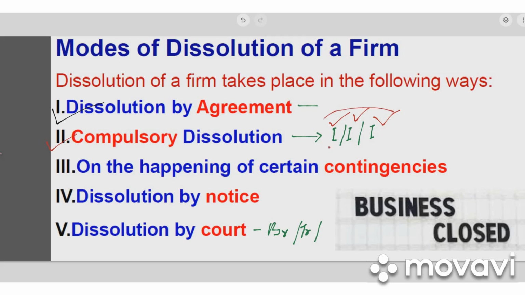So please remember these three terms. You can remember it very easily. Three I's: illegal, insanity, insolvency.